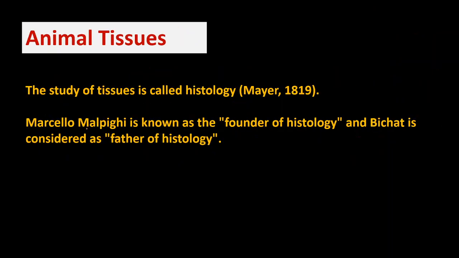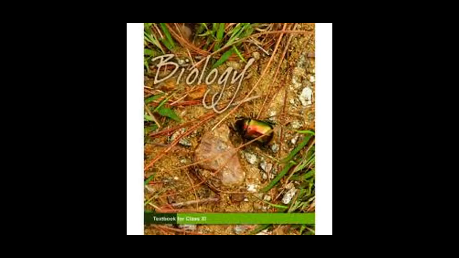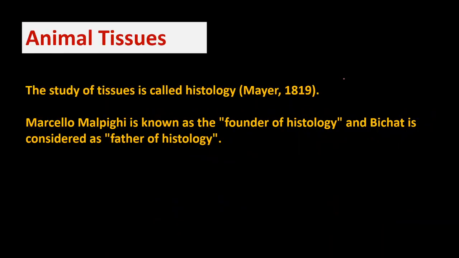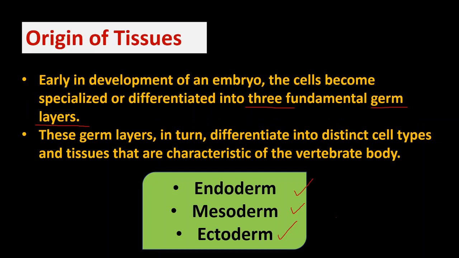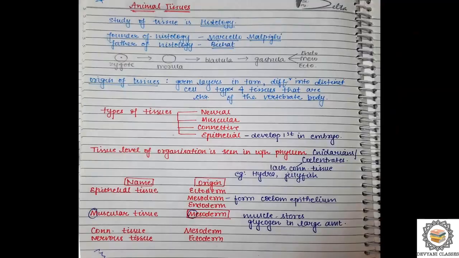So this is how I have taken the content from your biology book. This is line to line topic. But the content given about animal tissues, their introduction, what is histology, what are the three germ layers, right? What are the four types of animal tissues? The principal kinds you talk about, NEMC, that is nervous tissue, epithelial tissue, muscle tissue, and connective tissue. Okay. So this I have prepared, right? So you can see I have made them easier for you so that you will be able to learn them or retain them, right?